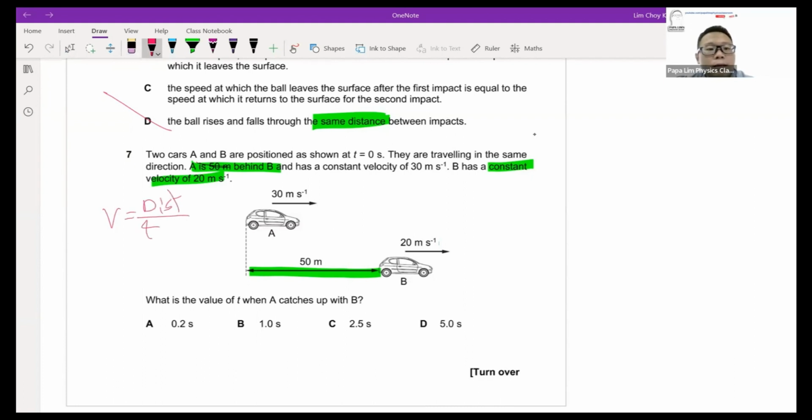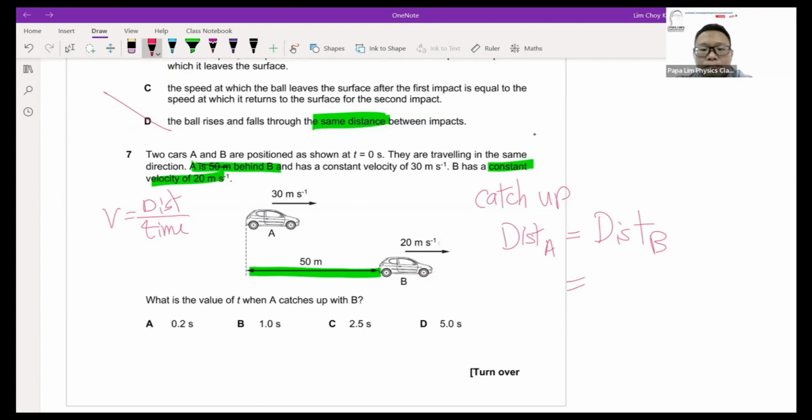Okay, distance divided by time, because it's for constant speed. In this case, you'll find that for A to catch up with B, both of them must travel the same distance. So to catch up, the distance traveled by A must be the same as the distance traveled by B. That's for them to catch up. Distance will be velocity times time, or speed times time.